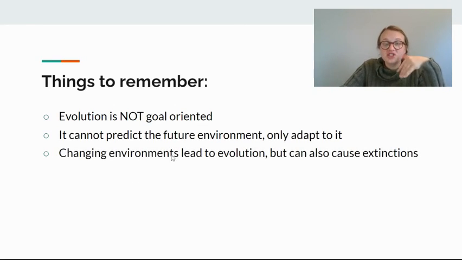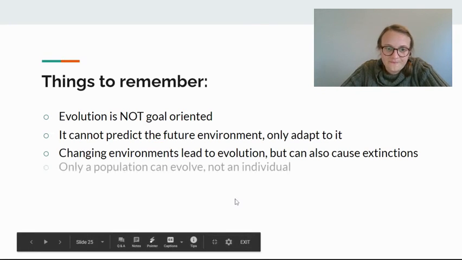Changing environments, as we've talked about, lead to evolution, but they can also cause extinctions. Think about those birds: if there are more seeds and insects, you're going to have more of those curved beaks, over a long span of time, not in just a hot sec. But it can also cause extinctions. If there's a volcano eruption or a tsunami or something, it can lead to mass extinction as well.